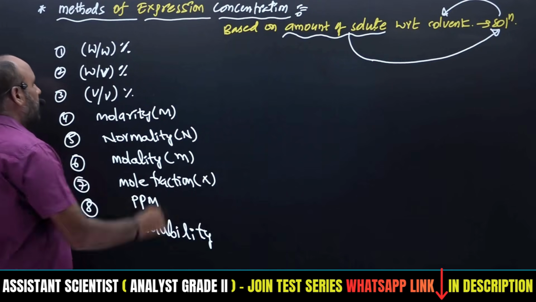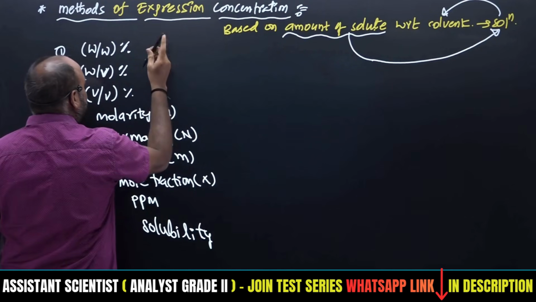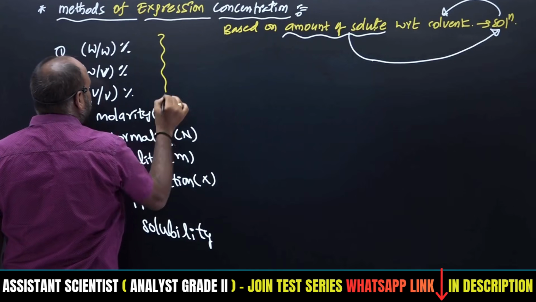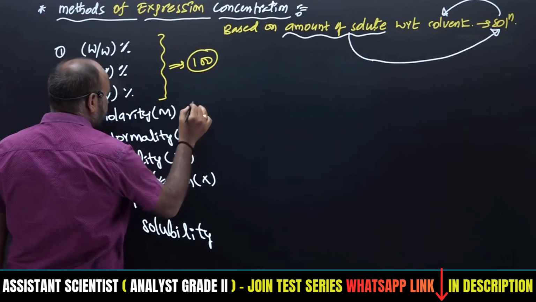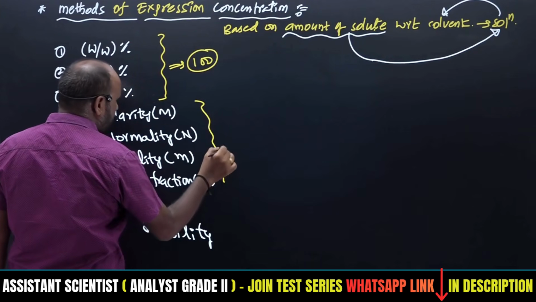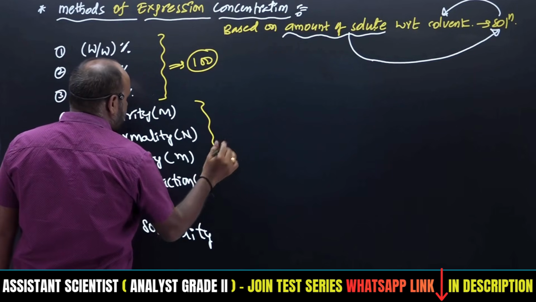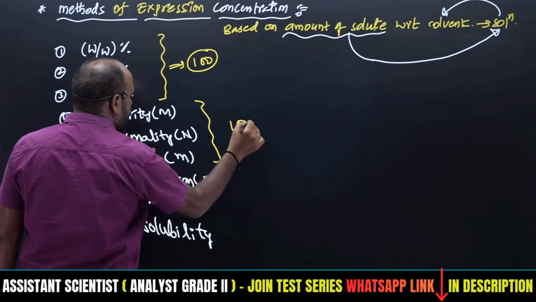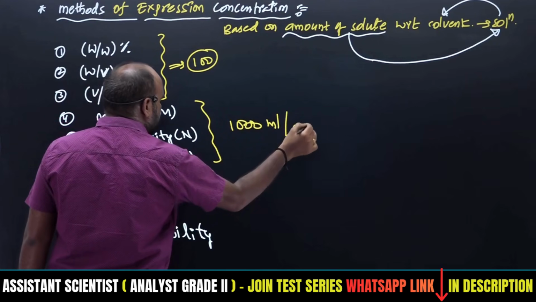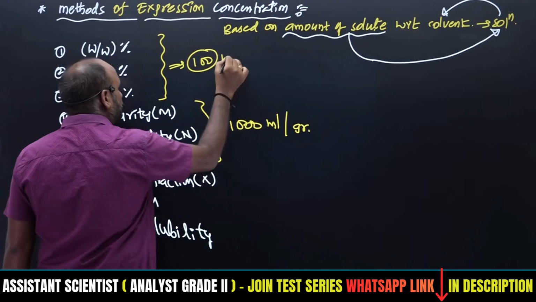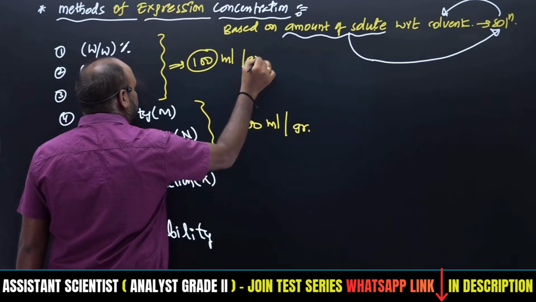Here we have to keep it in mind: the first three, weight by weight percentage and weight by volume percentage, are applicable for 100. The next four are applicable for 1000. This is 1000 ml or 1000 grams. Here it is 100 ml or 100 grams.